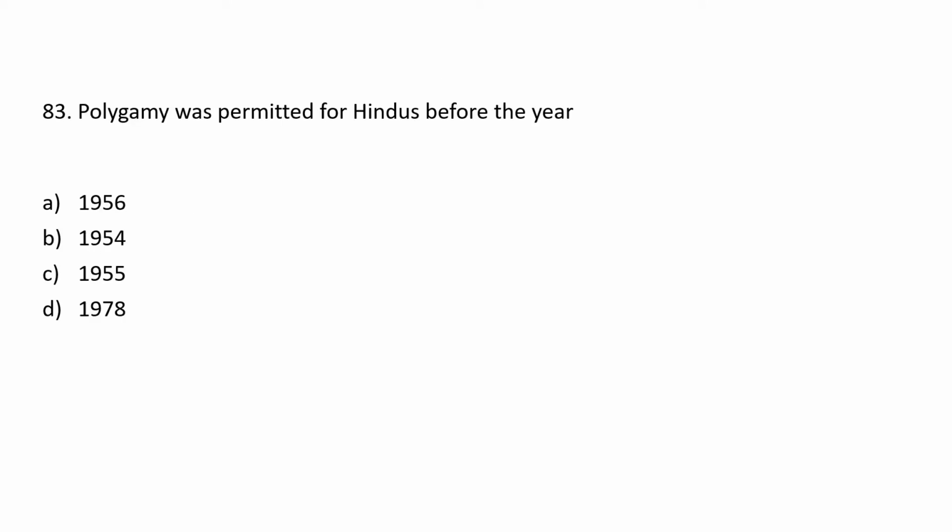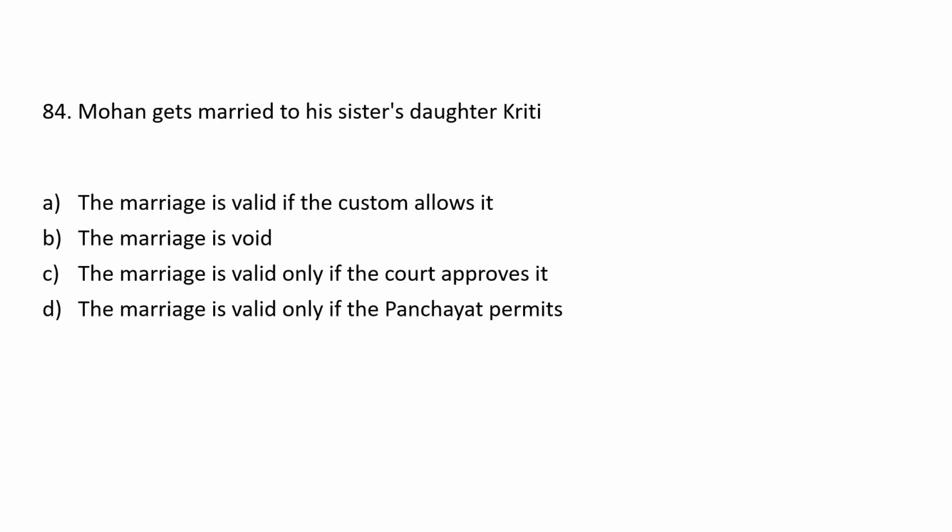Next, polygamy was permitted for Hindus before the year: A. 1956, B. 1954, C. 1955, D. 1978. The answer is 1955.